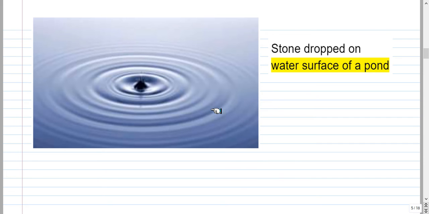An example from everyday experience of a wave is a stone dropped on the surface of water which is initially still. As soon as the stone hits the water surface, it will generate ripples, and the ripples will move outwards in this direction. So this is an example of a wave.